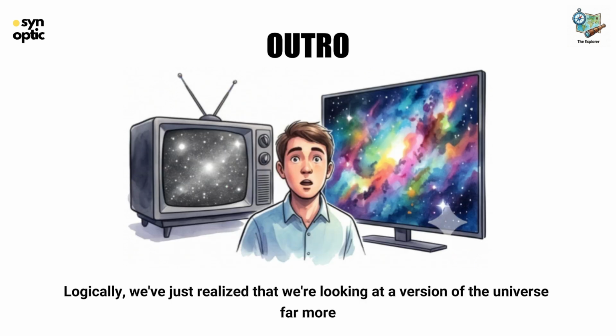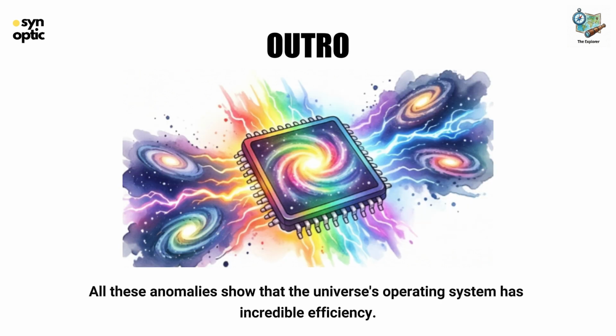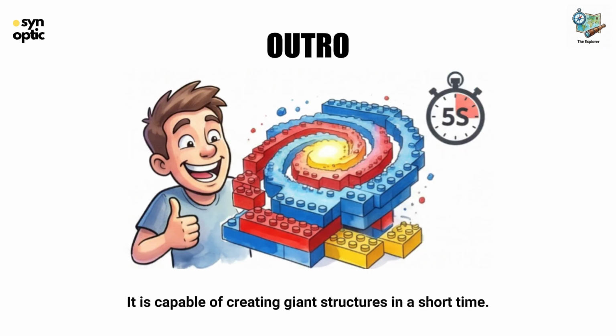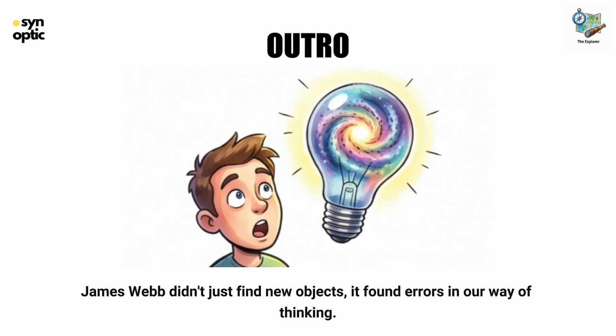Logically, we've just realized that we are looking at a version of the universe far more advanced than we imagined. All these anomalies show that the universe's operating system has incredible efficiency. It is capable of creating giant structures in a short time. James Webb didn't just find new objects, it found errors in our way of thinking.